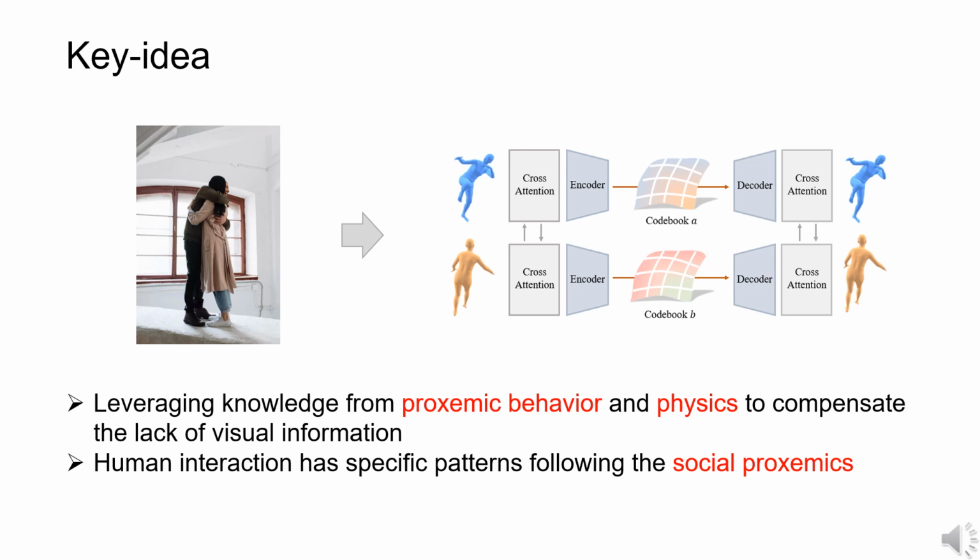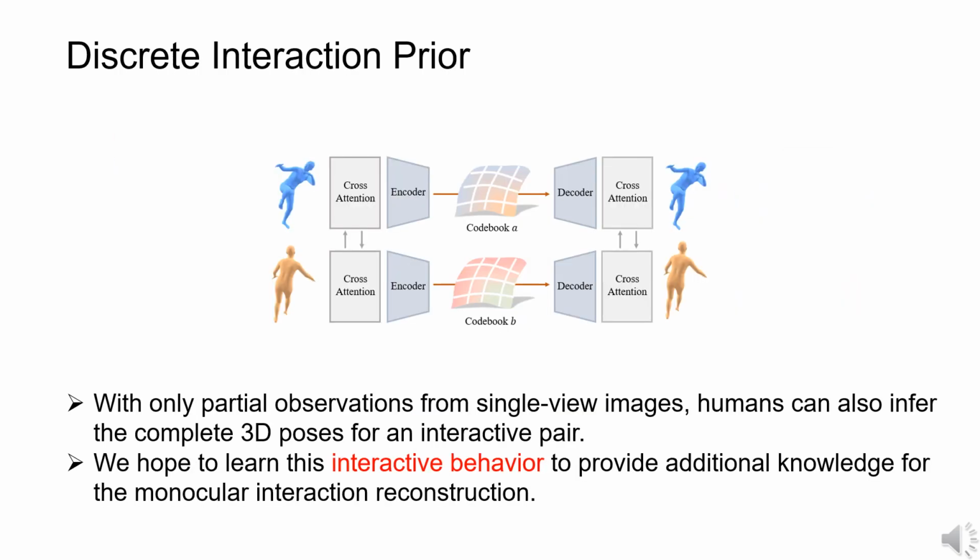Inspired by this observation, we introduce a proxemics and physics-guided diffusion model to reconstruct closely interactive humans. First, we design a discrete interaction prior to learn the interactive behaviors to provide additional knowledge for the monocular interaction reconstruction. The prior has a dual-branch structure, with each branch representing the motion of a character. Each branch has a codebook learned by VQVAE, which models interactive behaviors. In addition to the codebook, the two branches share the same weights, and they can exchange information with the cross-attention module. With the proposed prior, we then achieve the distribution adaption.